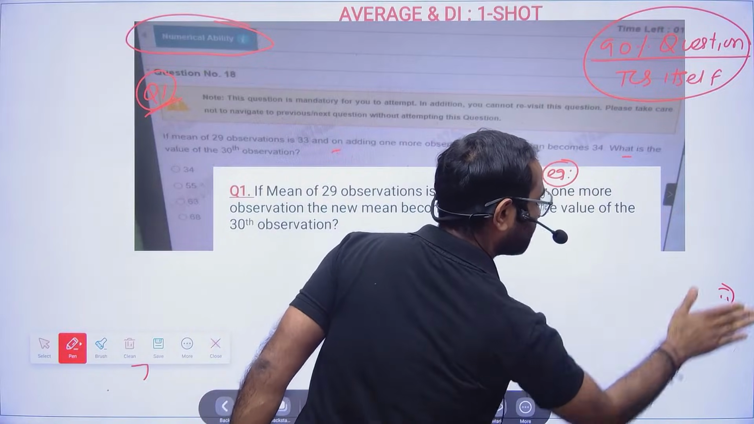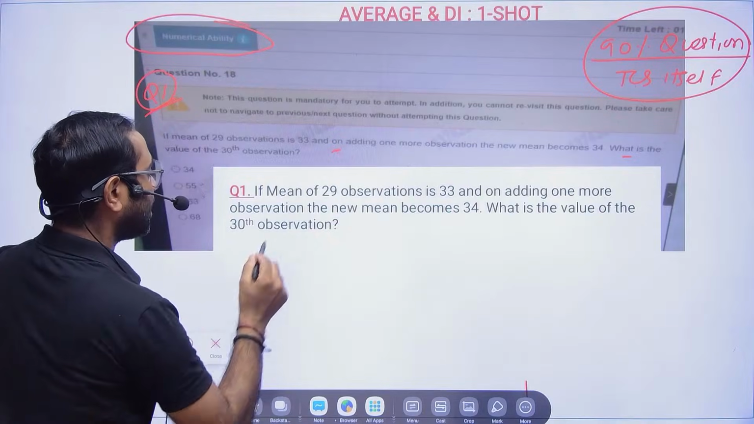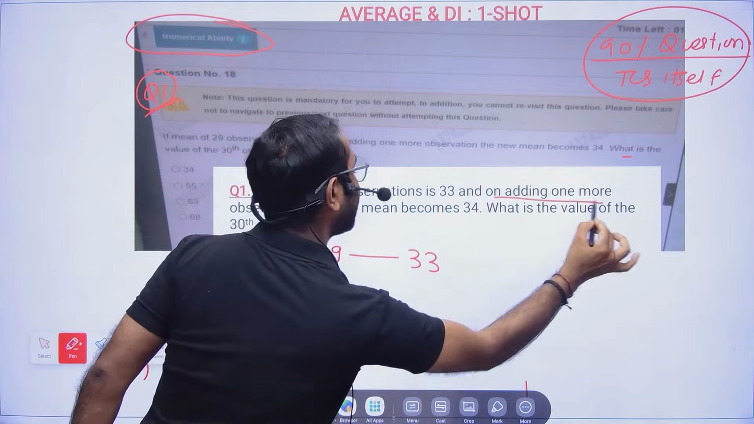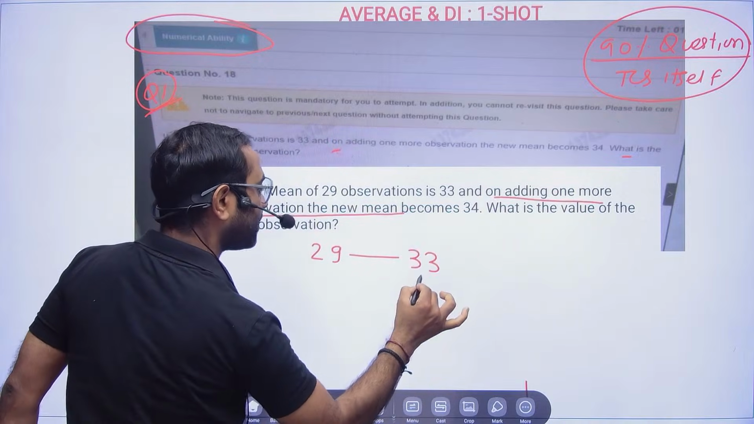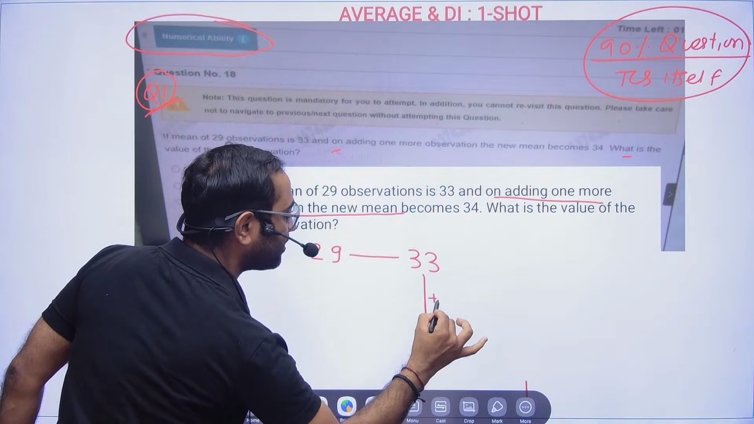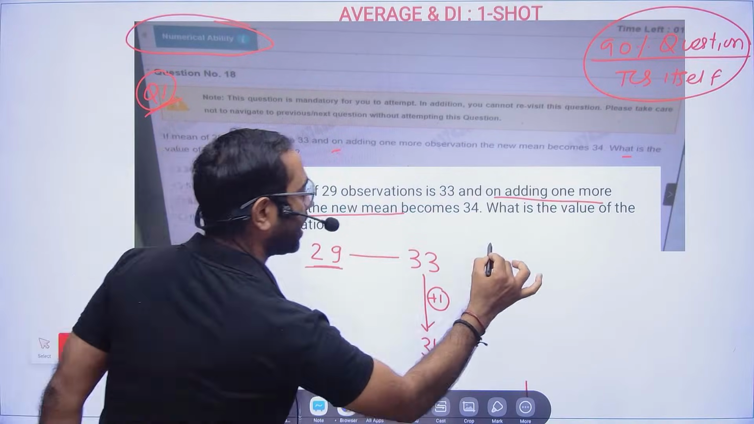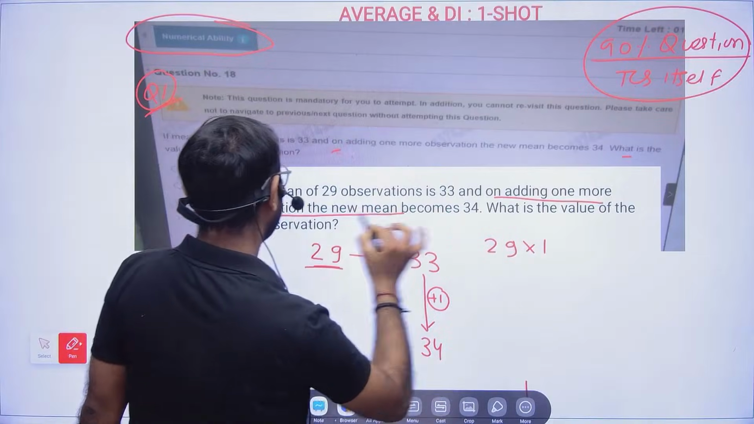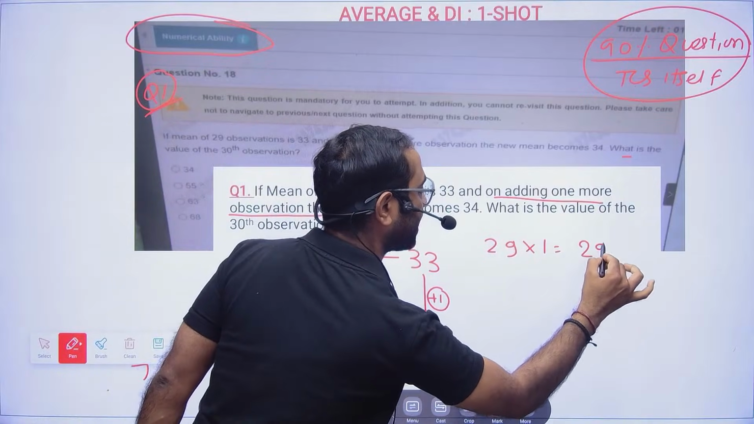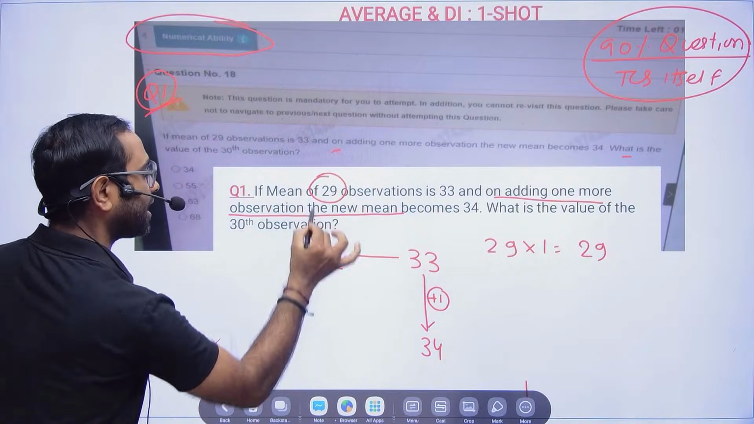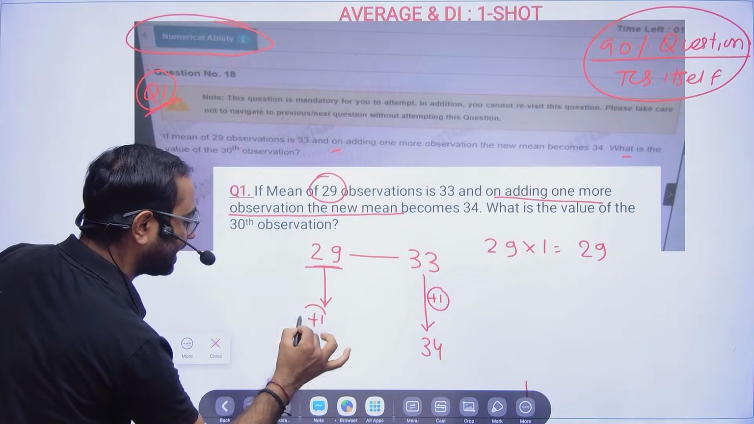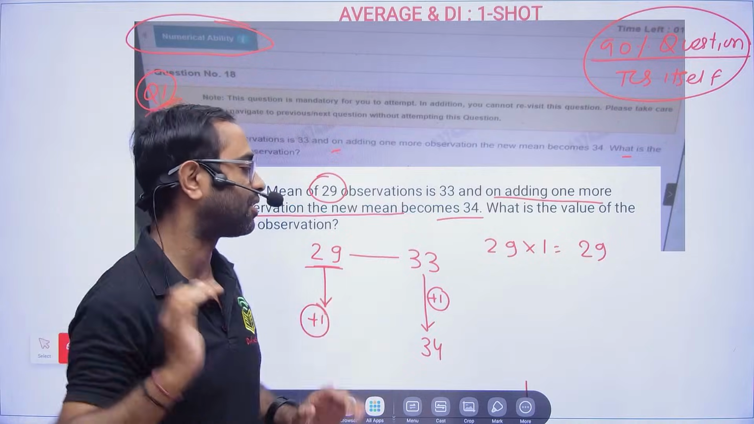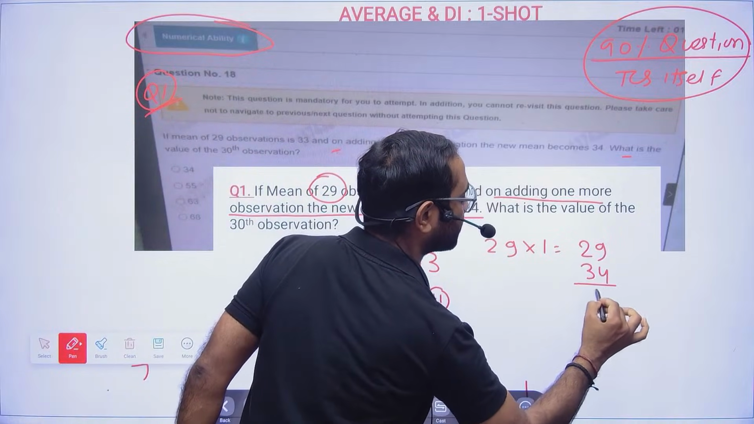Now you see this problem, how easily you could have done it. So the mean of 29 observations is 33. On adding one number, the new mean becomes 34. So if the average is increasing by 1, that means everybody's age or whatever, the value will increase by 1, that is nothing but 29. And now earlier 29 was there and now there is one more number, and the average is 34. Average is 34 means everyone's age is 34. So 29 plus 34, it is nothing but 63.